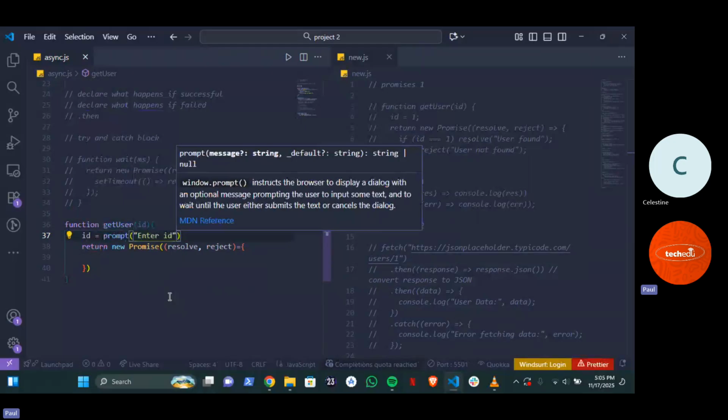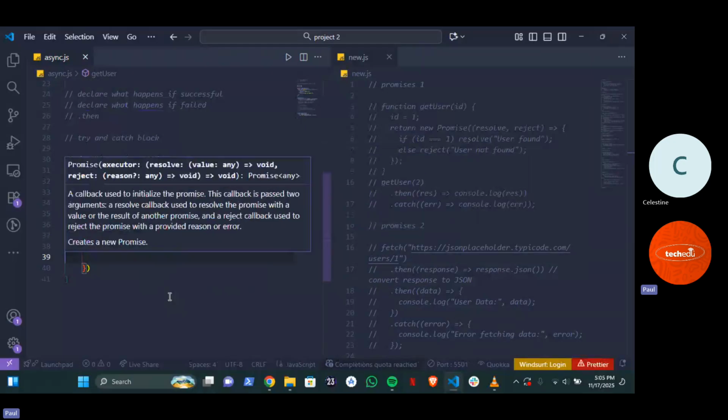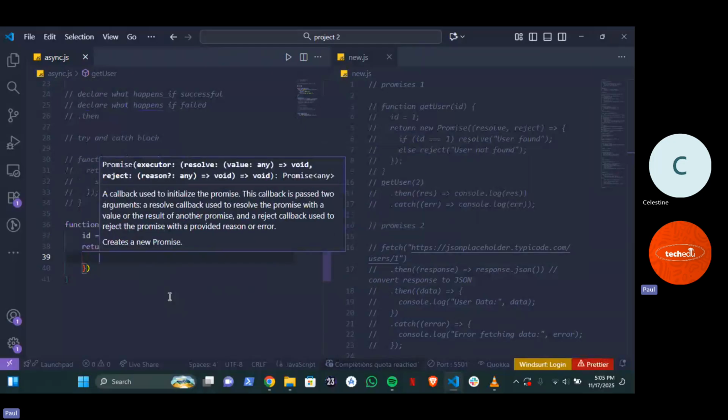So as you can see, this is even the best way to use an asynchronous function. Now you are waiting for the user to input something. If the user inputs 1, what do you want to have? Print out that user exists. But if the user inputs something else, what do you want to print out? It does not exist. Now we can use an if statement for that.